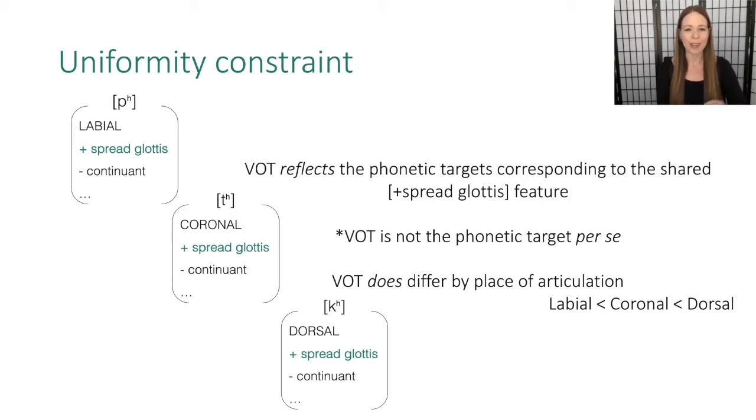I say this because it is well known that VOT does differ by place of articulation, which we'll get into a little bit more later. The labial VOT tends to be shorter than the coronal VOT, which in turn is shorter than the dorsal VOT. Cross-linguistically, that is the tendency. So VOT is not the phonetic target, that is the observed acoustic output. But there should be a set of phonetic targets underlying VOT that is uniform.